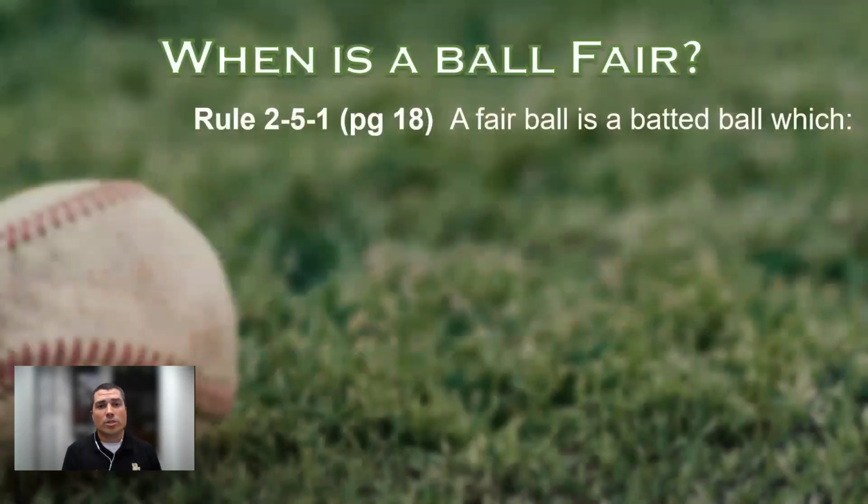So the next rule that we're going to talk about is a fair ball. And so I pose the question, when is a ball fair? We find this definition in Rule 2, which is where we find nearly all the definitions. Let's jump in with this. This is on page 18, Rule 2, Section 5. And notice the title of this section is called a fair ball. We're talking about a fair ball. We're not talking about a foul ball.